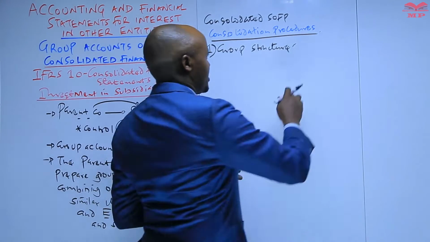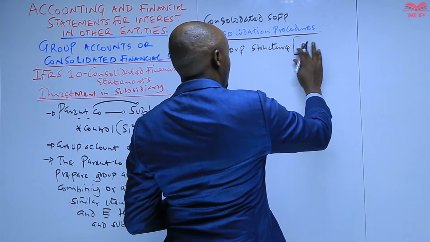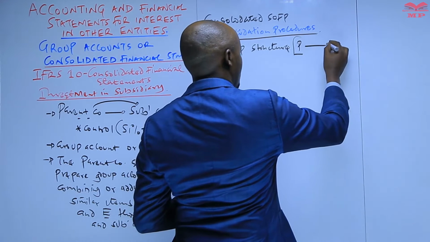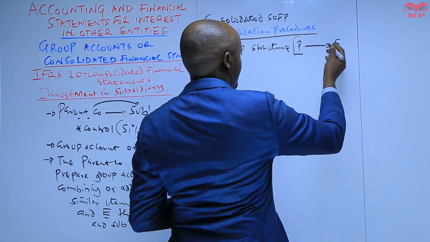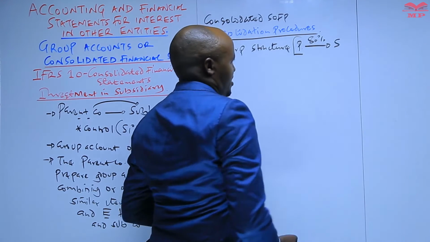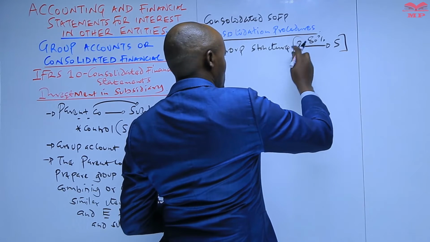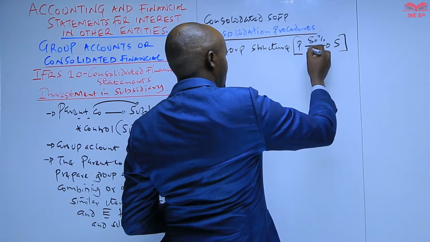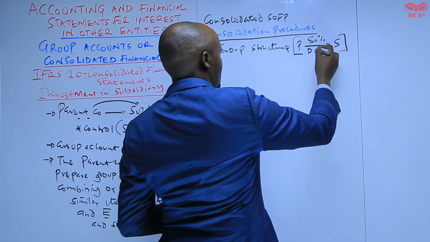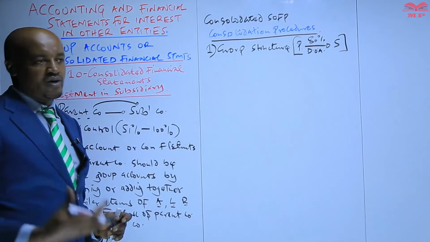So what is a group structure? A group structure basically is a form of chart which shows the parent company's shareholding in the subsidiary. For example, in this case, let's assume that the parent company acquired 80% of the ordinary shares issued by the subsidiary. Also in your group structure, you must have the date of acquisition, the date the parent company acquired the subsidiary. That is the first thing: come up with a group structure.